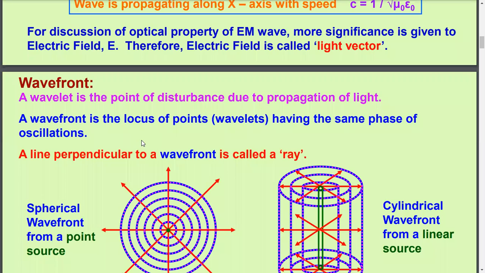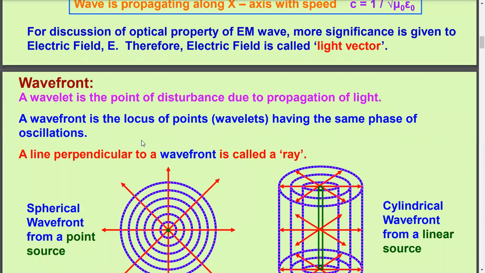But in case of electromagnetic wave, material medium is not periodically changing, but some basic property associated with the wave itself is changing continuously. That is electric field and magnetic field. So here, in order to prove light as a wave, we must learn wavefront.